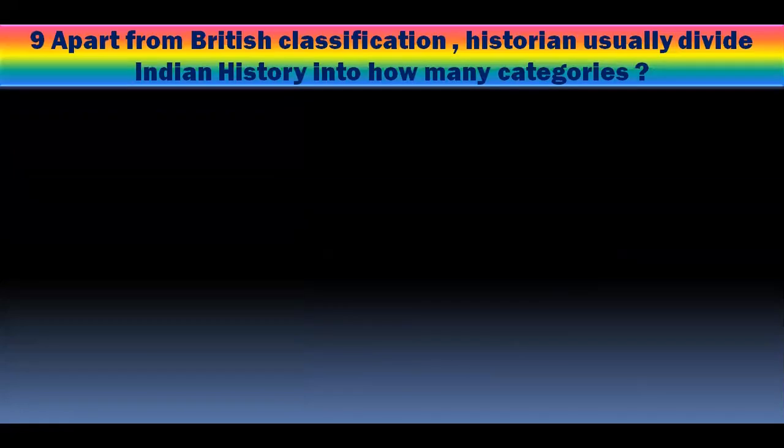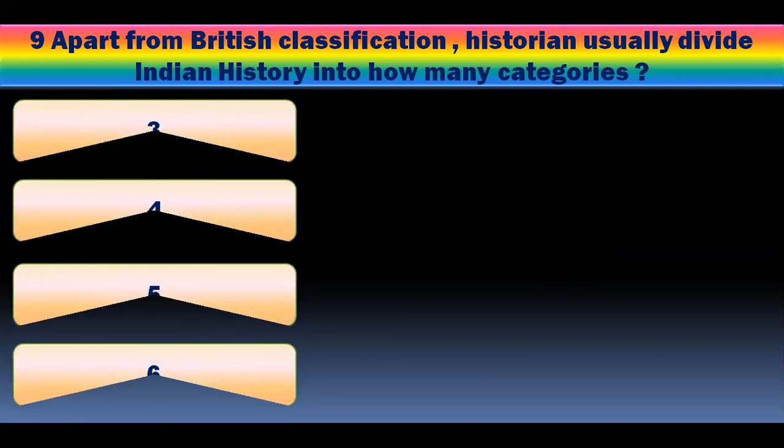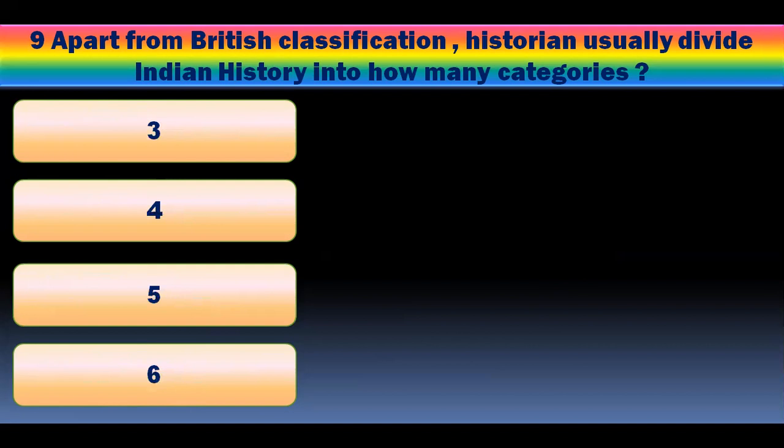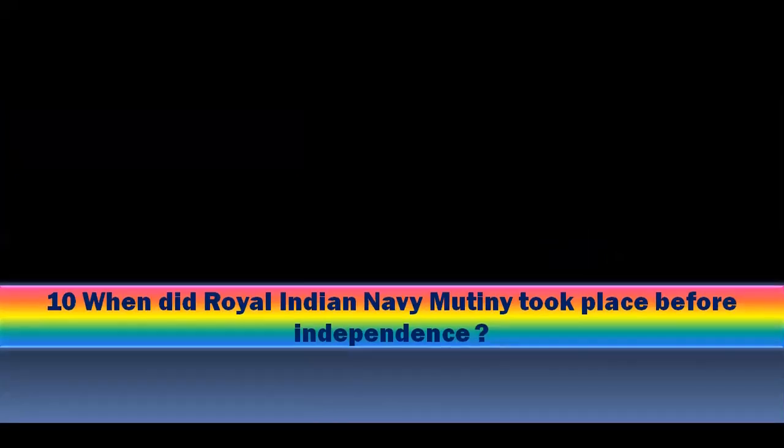Question number 9. Apart from British classification, historians usually divide Indian history into how many categories? Options are 3, 4, 5, 6. And you have to pick one of the right answer, and the right answer is 3. Ancient, medieval, and modern.